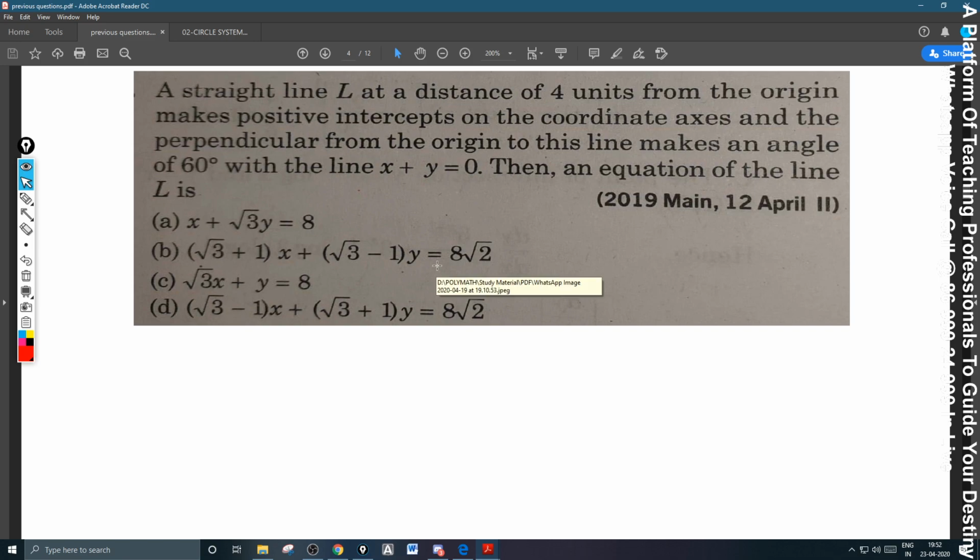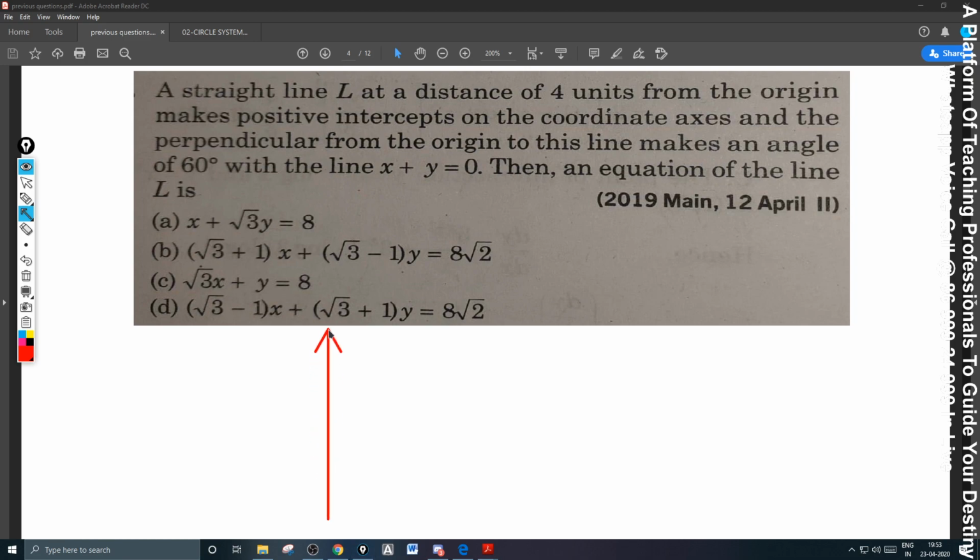A straight line L is at a distance of 4 units from the origin and makes positive intercepts on the coordinate axes. The perpendicular from the origin to this line makes an angle of 60 degrees with the line x plus y equal to 0. Then an equation of the line is. It is a little complicated because the data is not directly given, so you must understand the given data thoroughly.